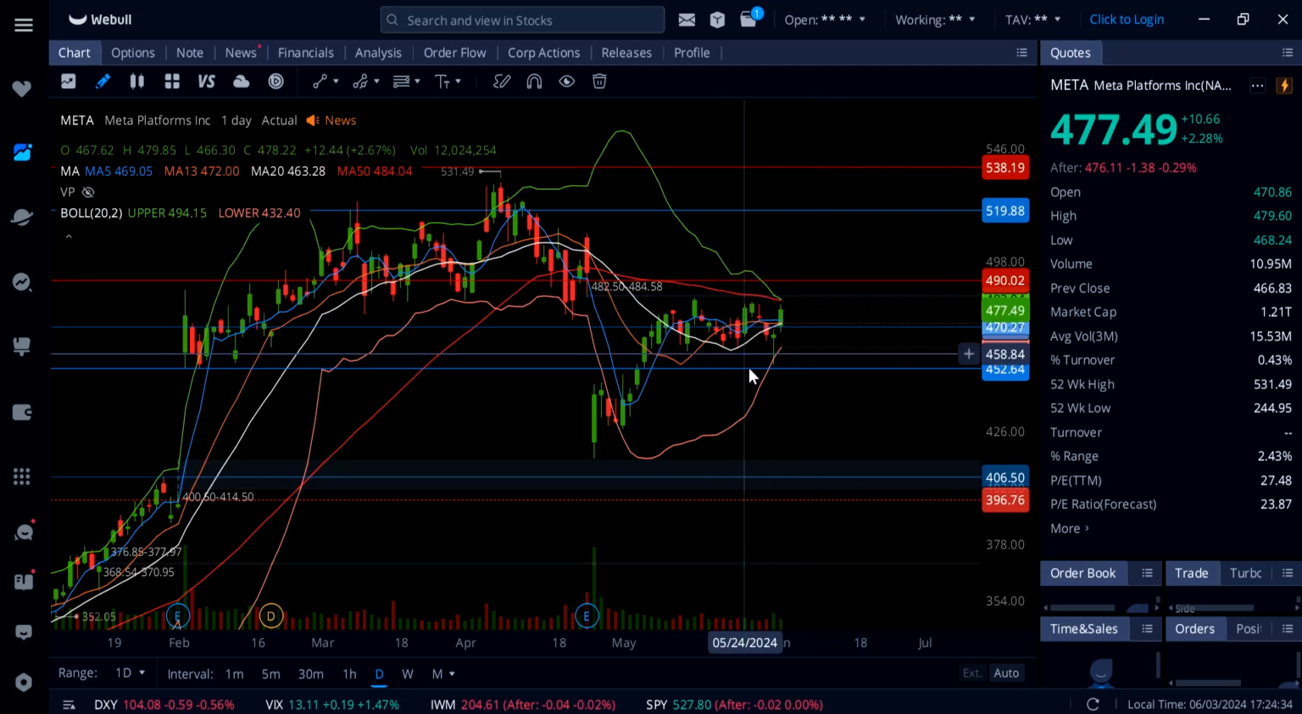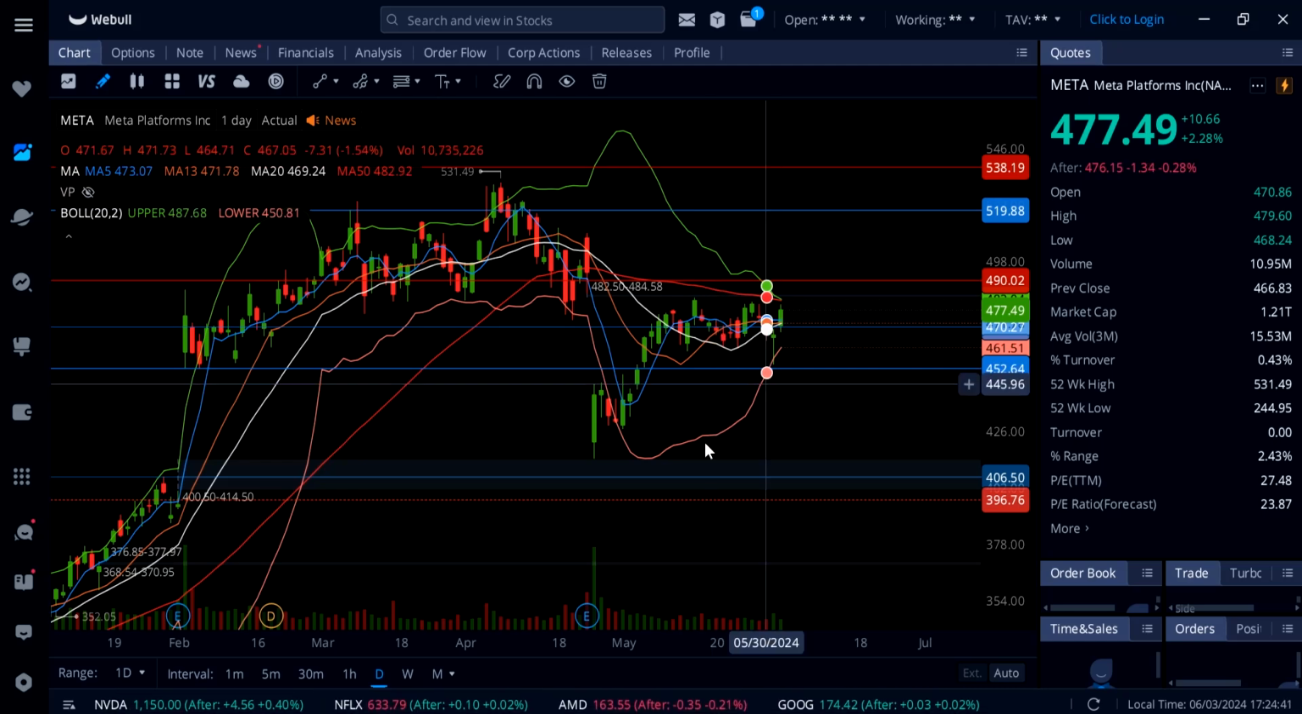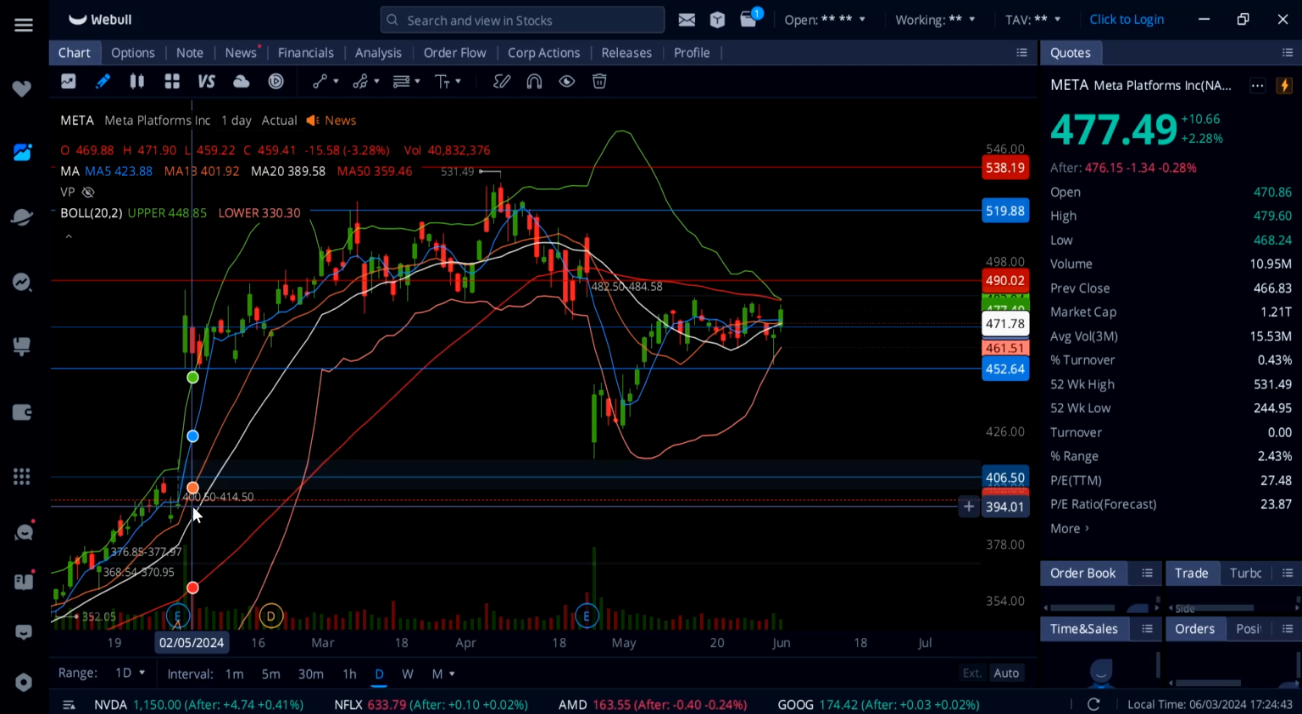And if this thing breaks below 452, then that is going to be a real breakdown to the downside, and Meta will come down and close this gap at 400.